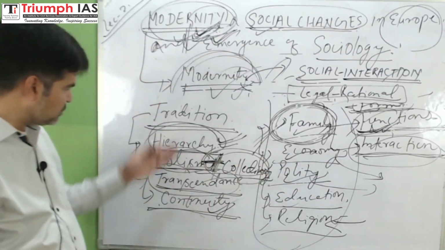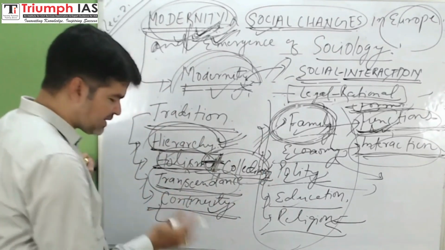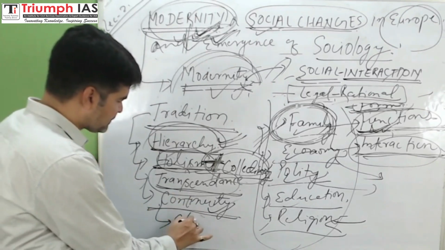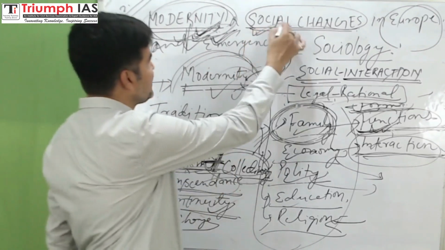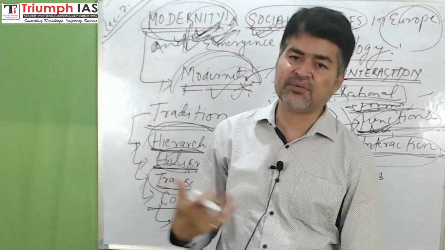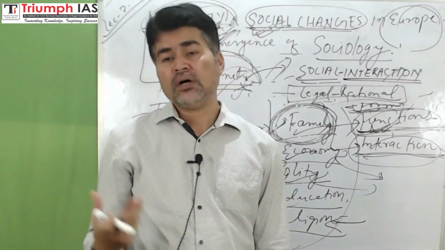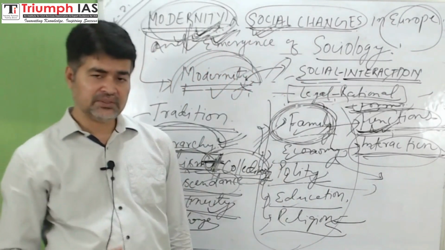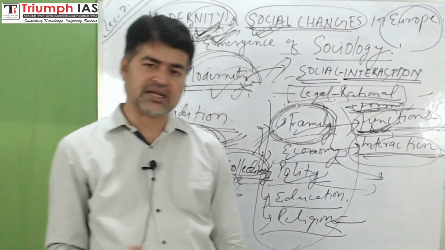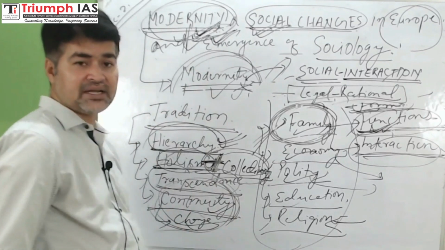Continuity is again related to all these three. This continuity is basically opposite to change. Modern society is characterized by change, rapid change. We have observed in modern society, after the Enlightenment, Renaissance, after the French Revolution and Industrial Revolution, rapid, transformational changes. That is the feature of modern society. Continuity is the feature of traditional society, right?